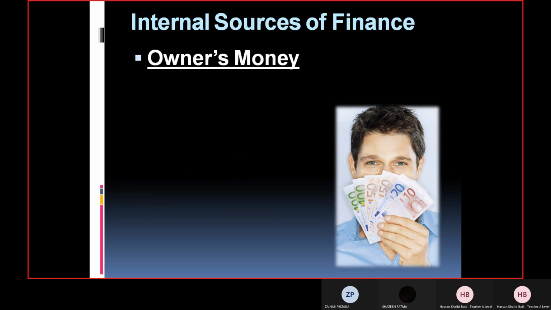Now, another one is internal sources of finance, owner's money, we discussed about it, or owner savings. And I told you this option is available to certain types of businesses. And what are those businesses? Zainab or Shadi? Sir, sole traders and partnership business. Absolutely right. Sole trader and partnership.